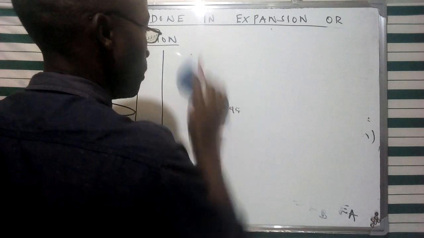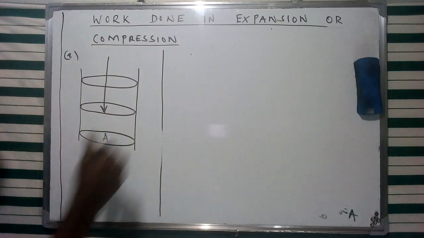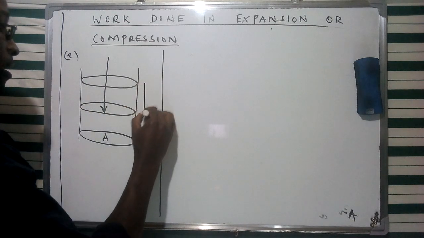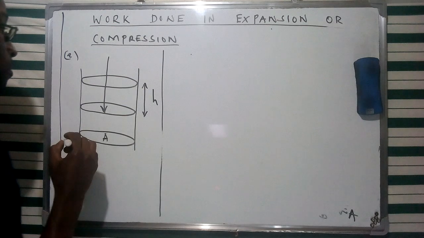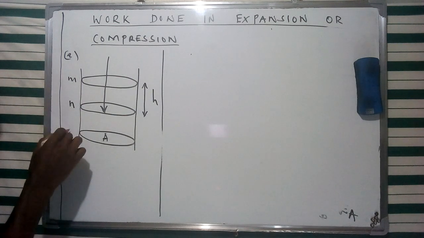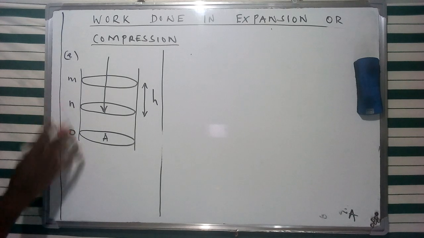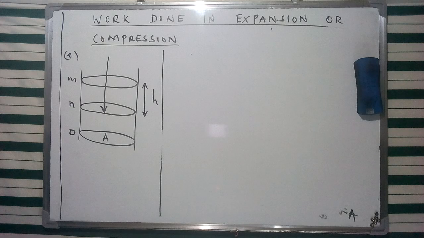We are going to consider a chamber that contains a gas, and this gas is going to undergo compression. Let's say these are the points M, N, and O. The distance between M and O is the total, initial volume of the gas.